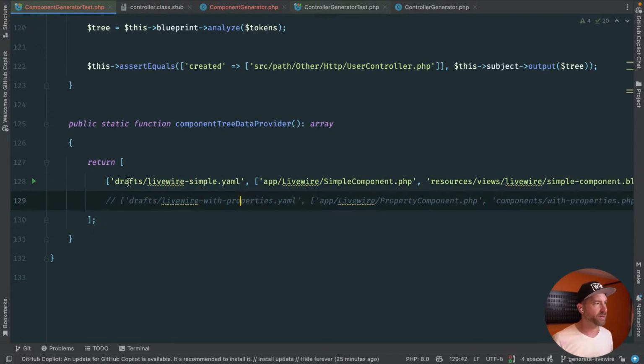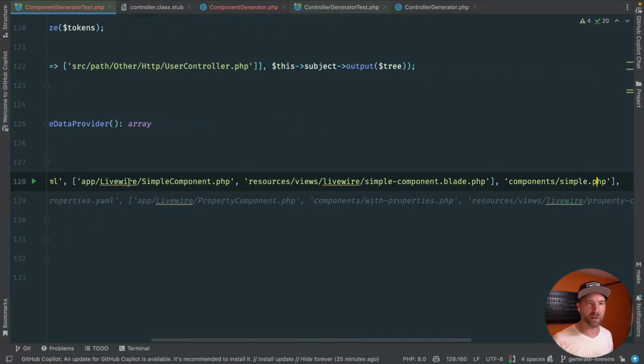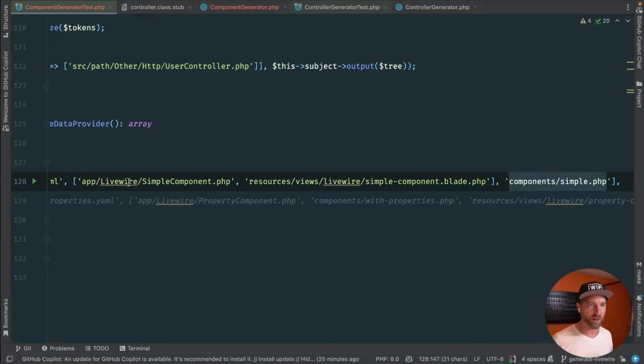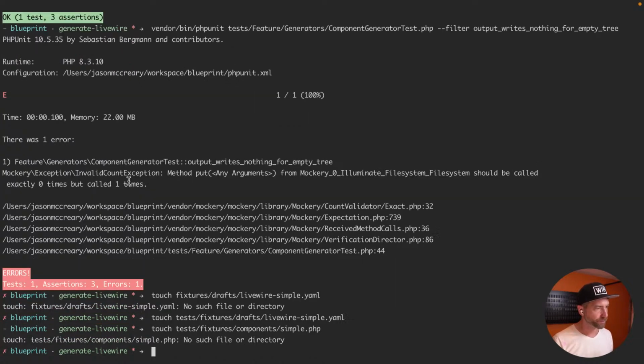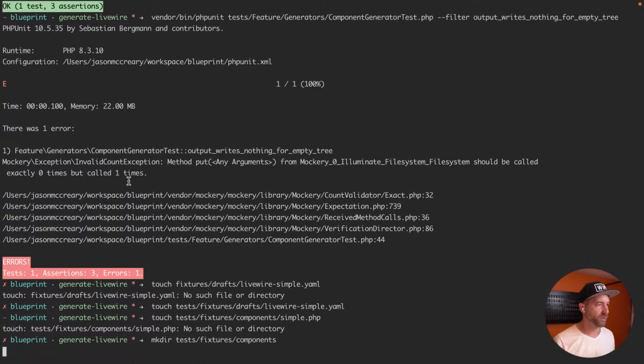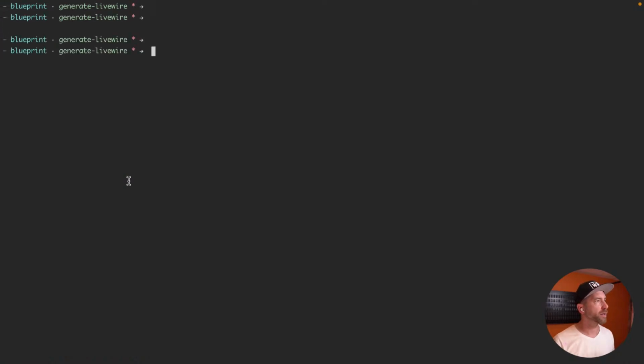And then just to save me a minute, let's go ahead and do the same thing here. So we need to touch test fixtures components simple. Oh, is that not what I called it either? Do I not have components? I don't think I have components. Oh yeah, I haven't made this yet. Okay, so components, let's make dir. All right, and then let's go back up and do that.